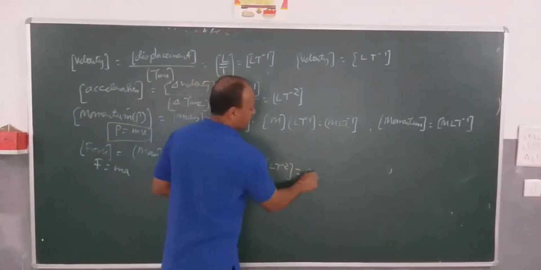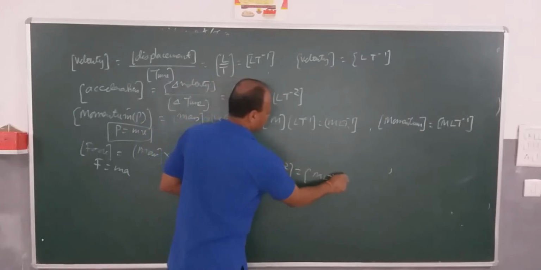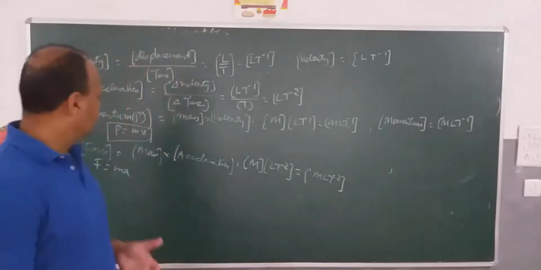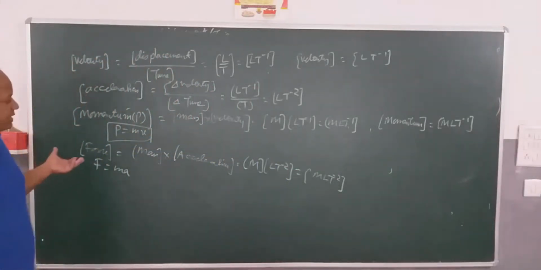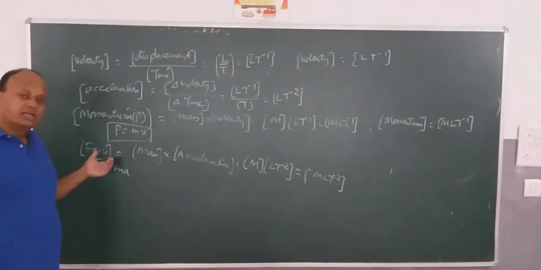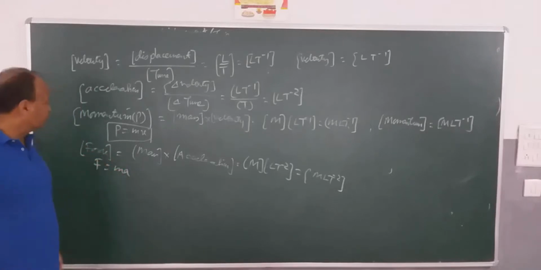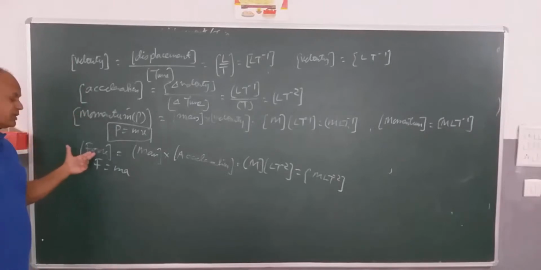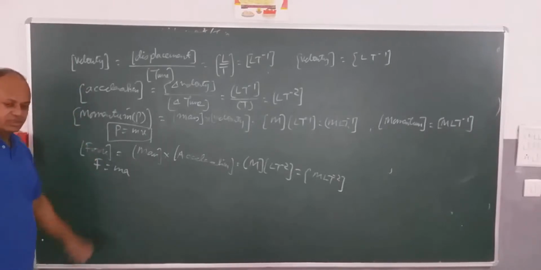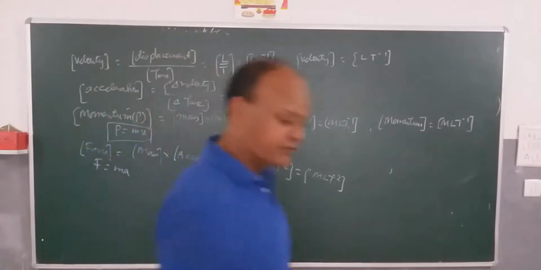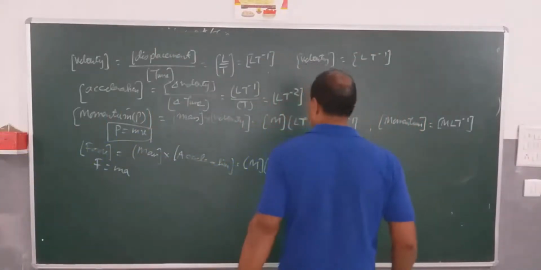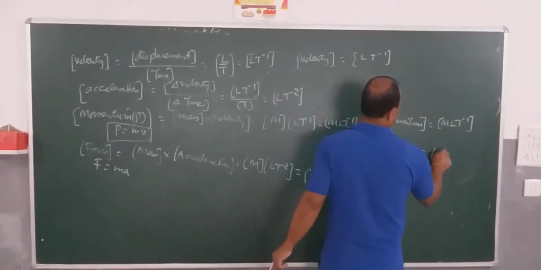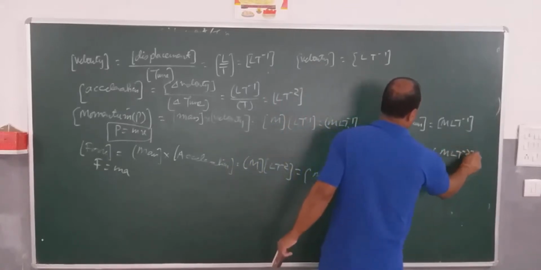So it is M L T to the power minus 2. So you can see it is very easy. We are very simply deriving the dimensional formula for these physical quantities. So we got velocity, acceleration, momentum, and then force. Now let's see more physical quantities. So here I will be writing force is M L T to the power minus 2.